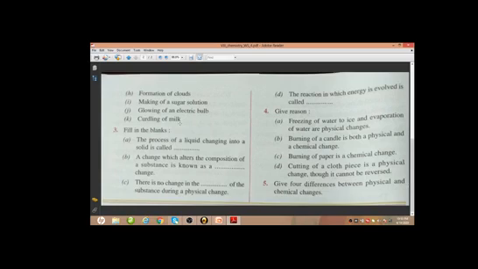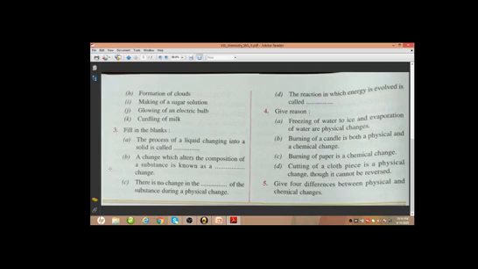Curdling of milk, this is a chemical change, because after curdling of milk we are getting a whole new substance with a whole new composition, and this change is a permanent change, an irreversible change. So this is a chemical change.